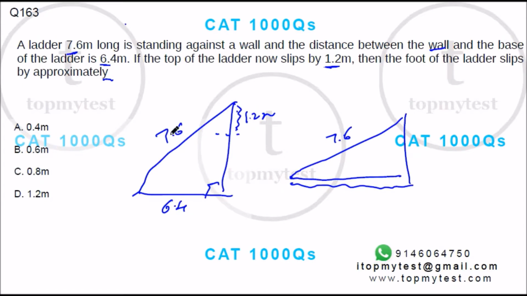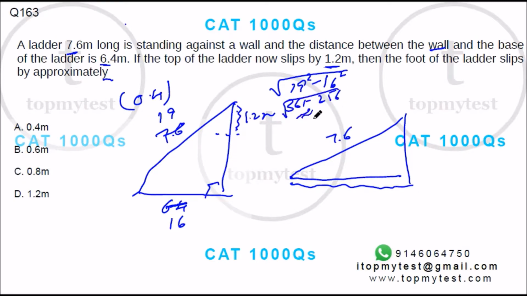Okay, let's take 0.4 common. If I take 0.4 common, this will be 19, this will be 16. So this part will be square root of 19 square minus 16 square. 19 square is 361. This will be 256. So approximately 10. So this height will be approximately 4. Now it slips by 1.2. So this will become 2.8.